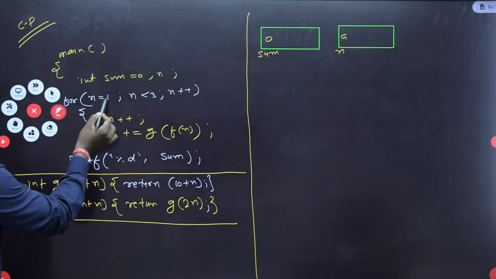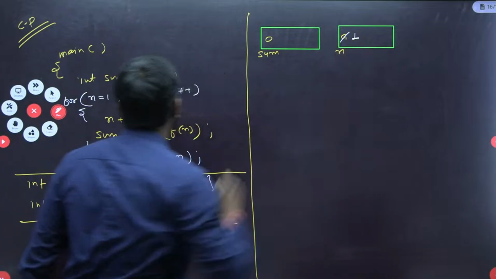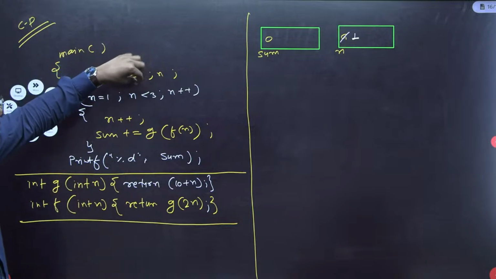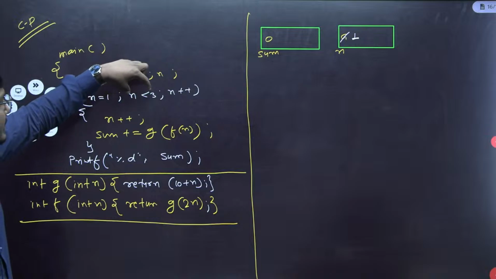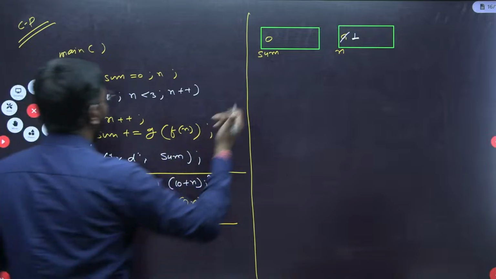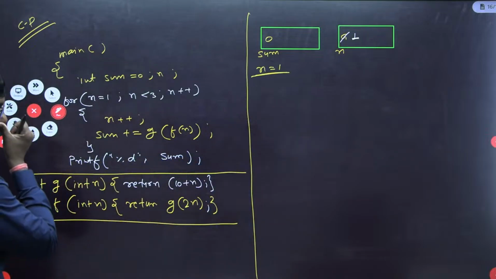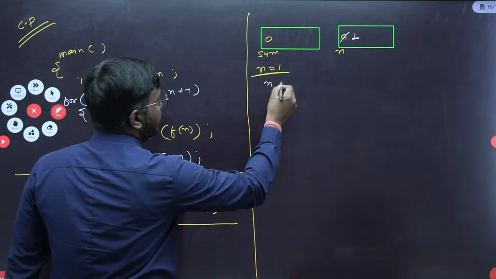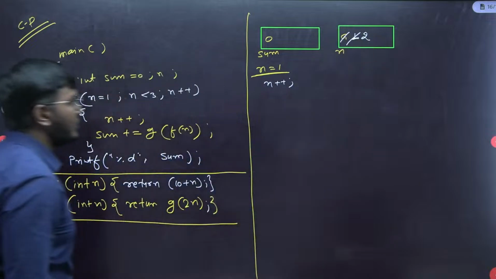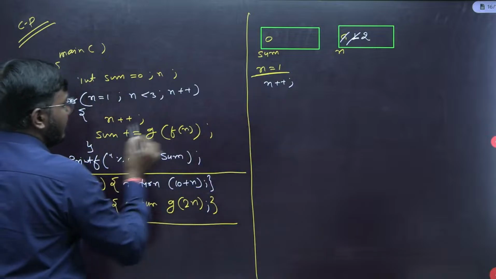Now inside the for loop, this n is initialized to 1. So here this n is having this value 1. Understood? Fine. So after this initialization, the control will move to the condition checking. So n value is 1, less than 3, its condition is true. If it is true, then execute this body here. Now see, for n is equal to 1, execute the for loop here. Now see again, the for loop is having n plus plus. N plus plus means now this n will become 2. Getting my point?